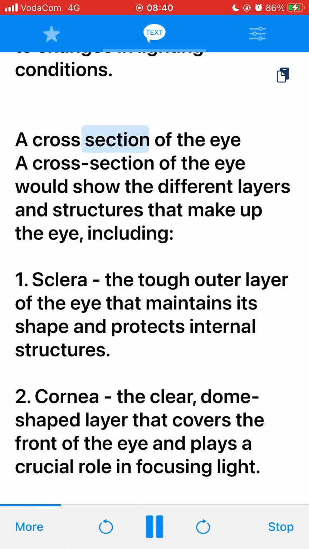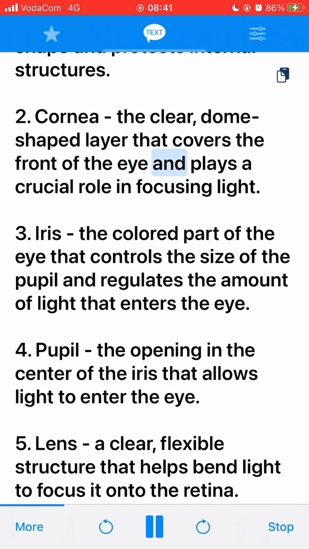A cross-section of the eye. A cross-section of the eye would show the different layers and structures that make up the eye, including 1. The sclera, the tough outer layer of the eye that maintains its shape and protects internal structures. 2. The cornea, the clear, dome-shaped layer that covers the front of the eye and plays a crucial role in focusing light. 3. The iris, the colored part of the eye that controls the size of the pupil and regulates the amount of light that enters the eye.